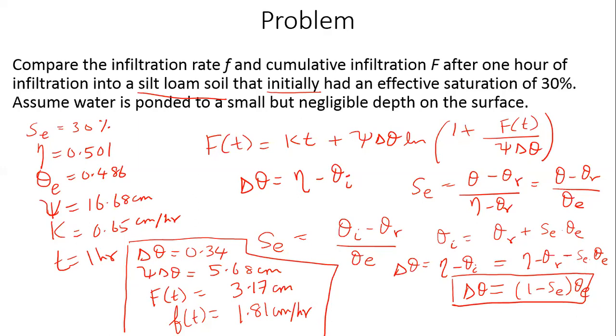So that is as far as using the Green-Ampt equation to understand the change of infiltration rate as a function of time, or to look at the cumulative infiltration that has happened over a given time period. This is the Green-Ampt equation approach. All right, now we are going to move on to another concept.